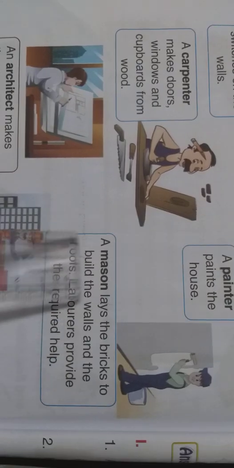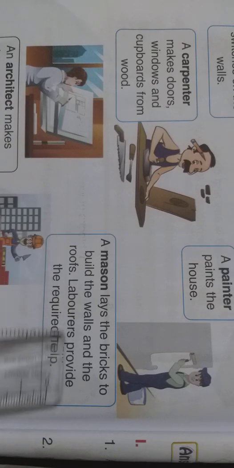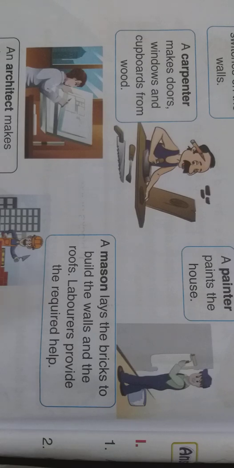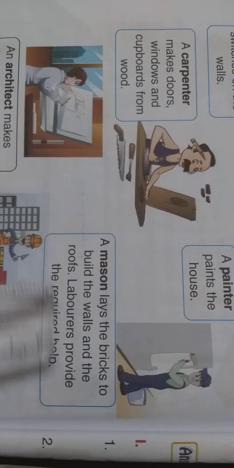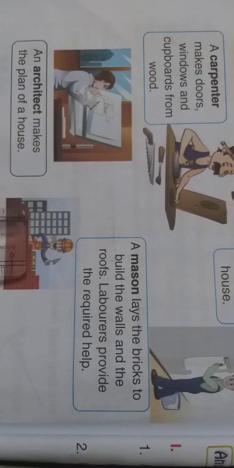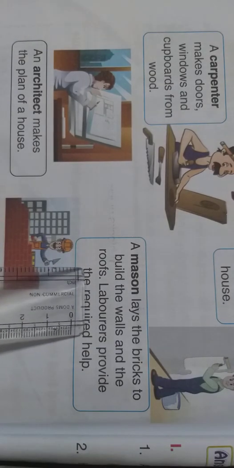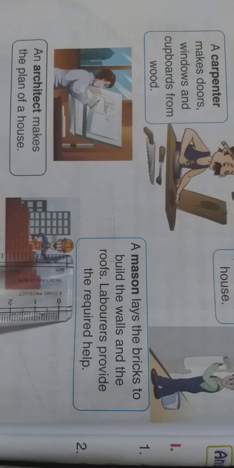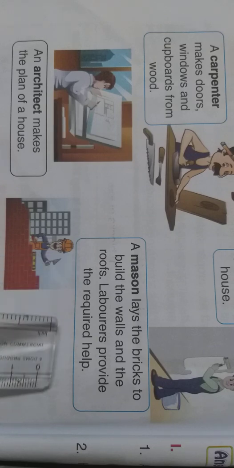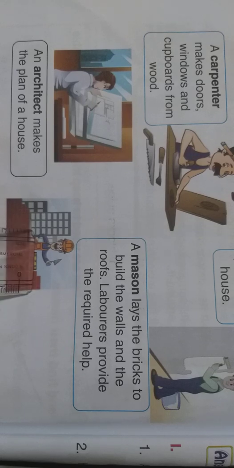Next, a mason. A mason lays the bricks to build the walls and roofs. Laborers provide the required help. What is the work of a mason? He lays the bricks to build the walls and roofs. See here children, here the mason is laying the bricks to build walls or roofs. And for this mason, laborers will help in building the house using bricks and cement, concrete. We will use all these things in building the walls and roofs.